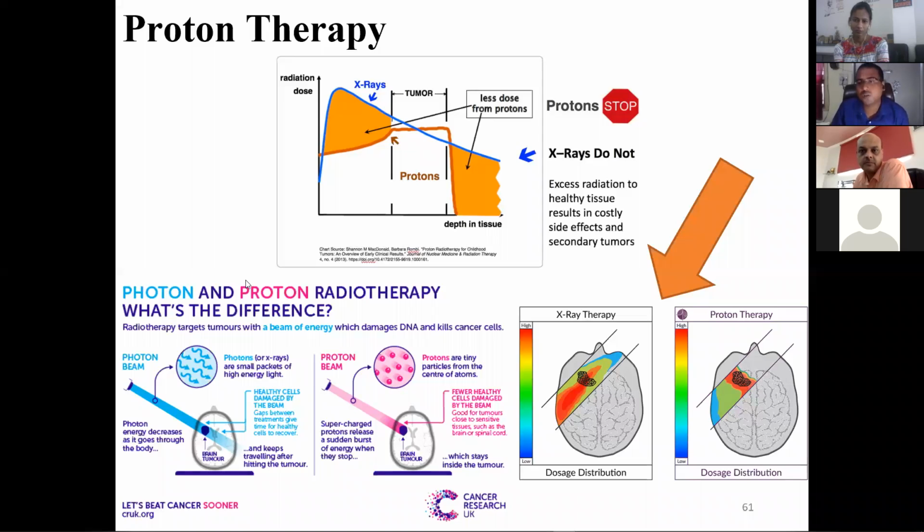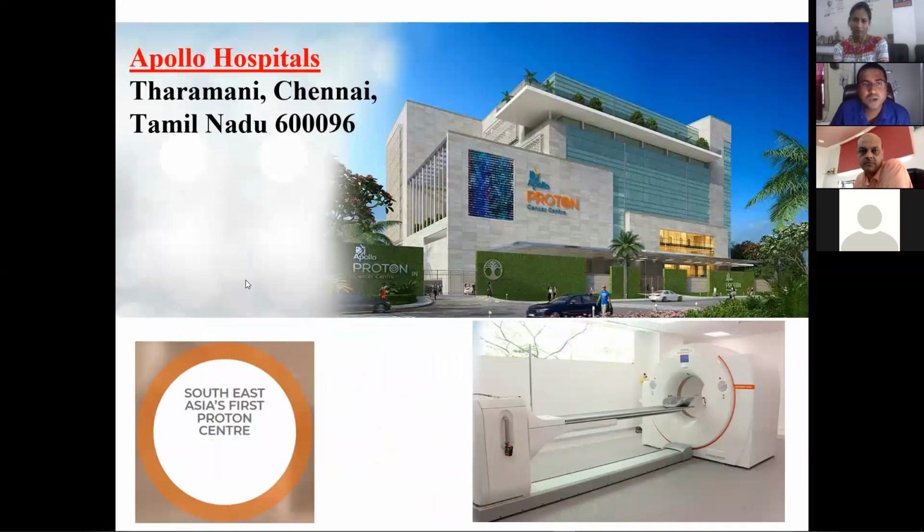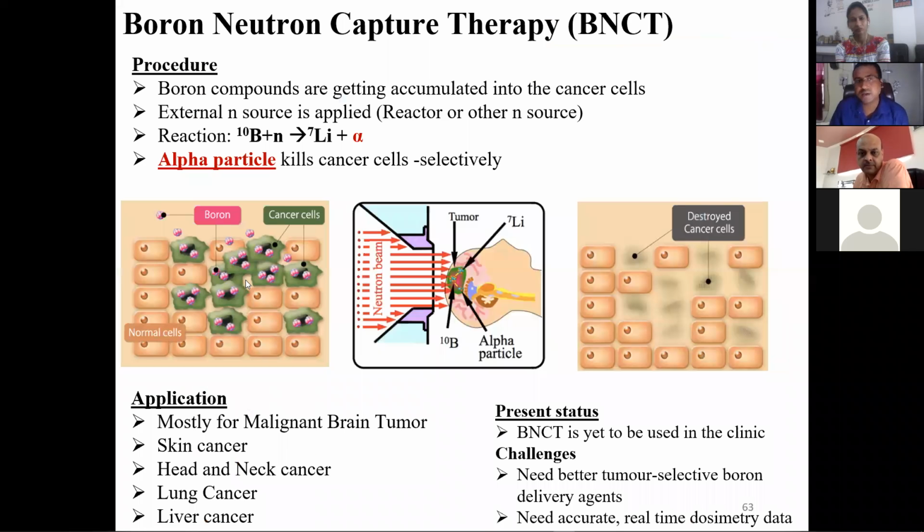We are fortunate that in India and in Southeast Asia there is only one place, in Chennai, the Apollo Hospitals center, where we have proton therapy. There is a proton cancer center. Here they use a cyclotron for generating the protons, because we require a charged particle for that purpose. Then another technique is boron neutron capture therapy.